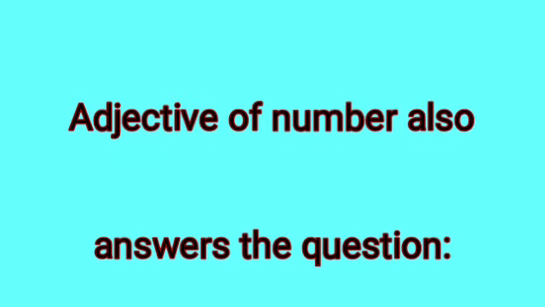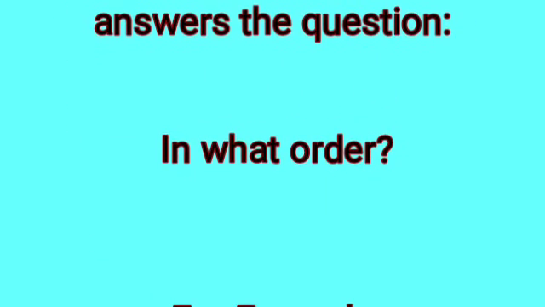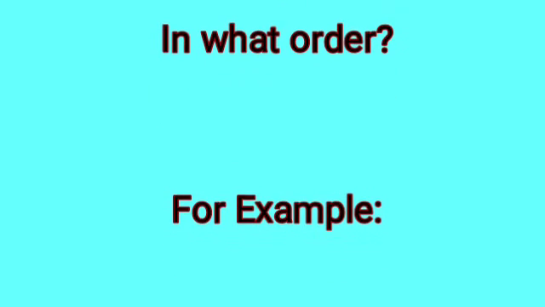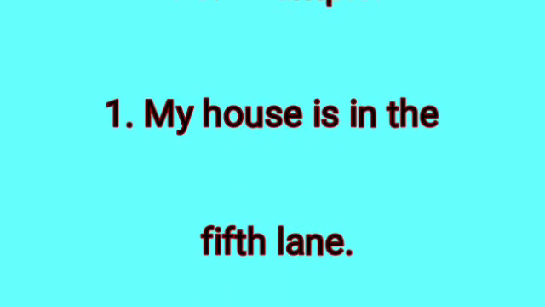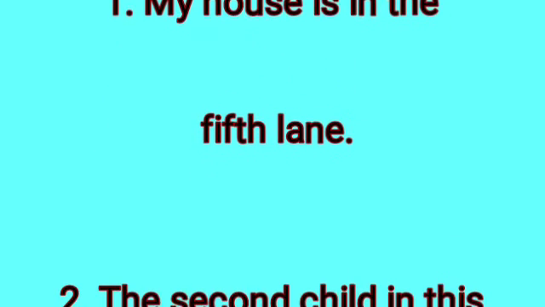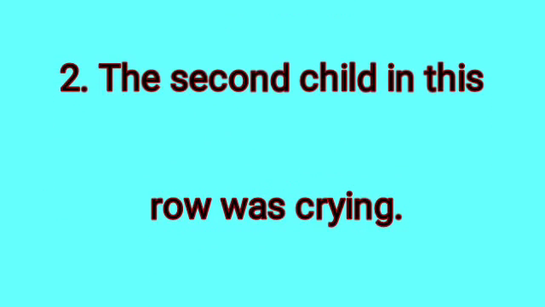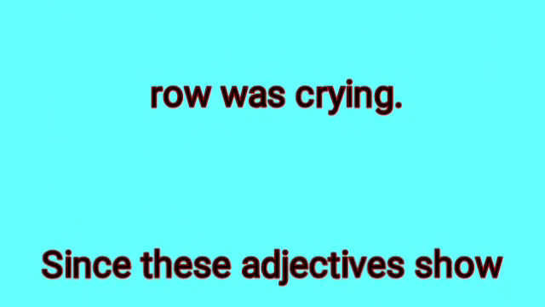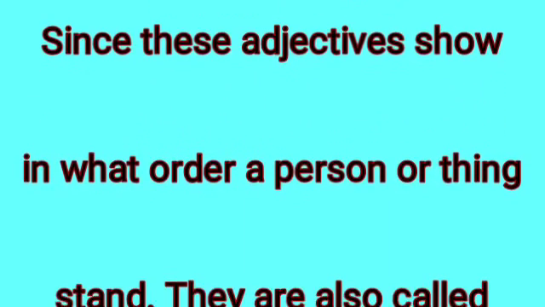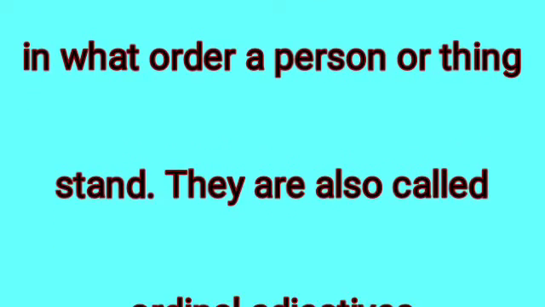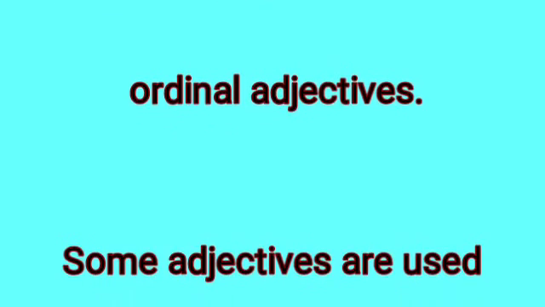Adjective of number also answers the question, in what order? For example, my house is in the 5th lane. The second child in this row was crying. Since these adjectives show in what order a person or thing stand, they are also called ordinal adjectives.